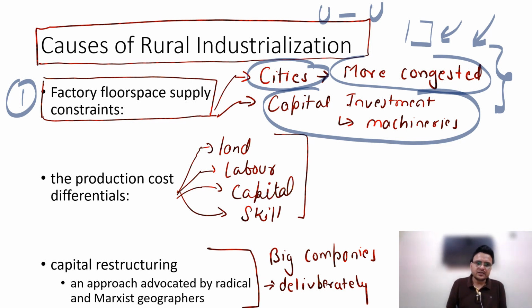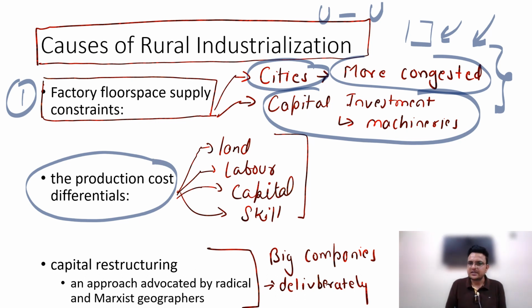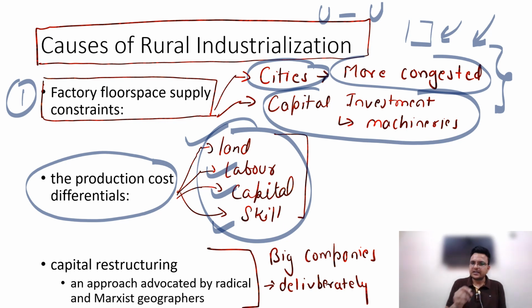Second thing is the production cost differential. Whenever an industry is established in urban areas, input cost is very high because of land cost, labor cost, capital cost, and skill. Whenever an industry is established in rural areas, this input cost will be very less. And third, capital restructuring.